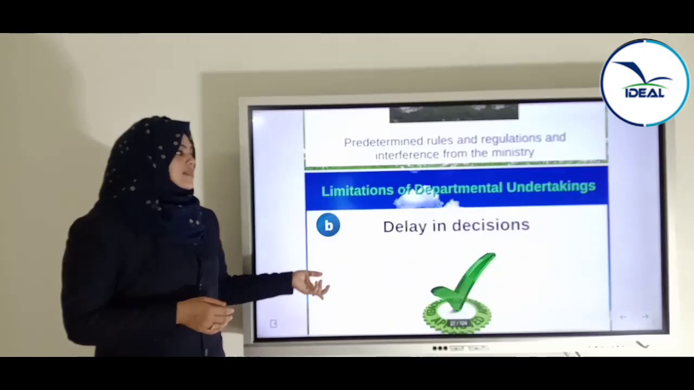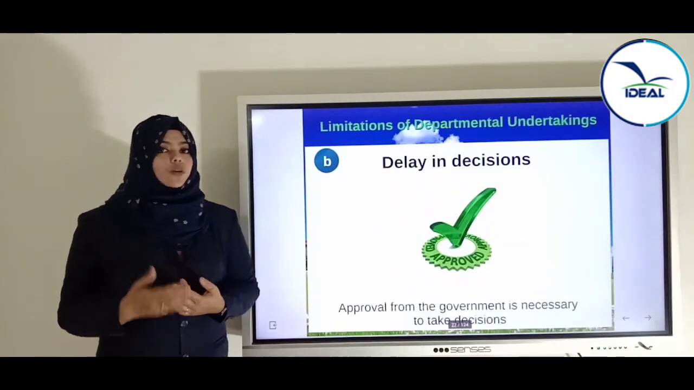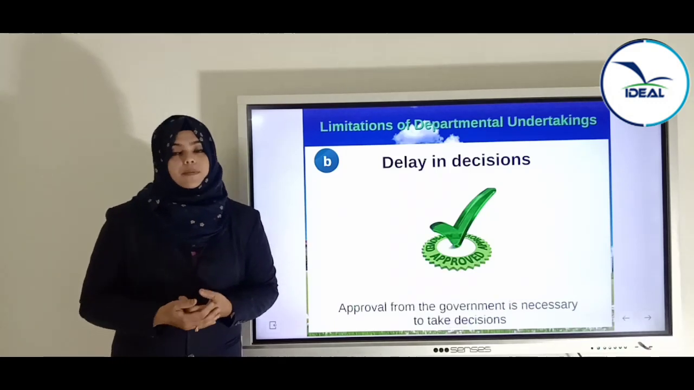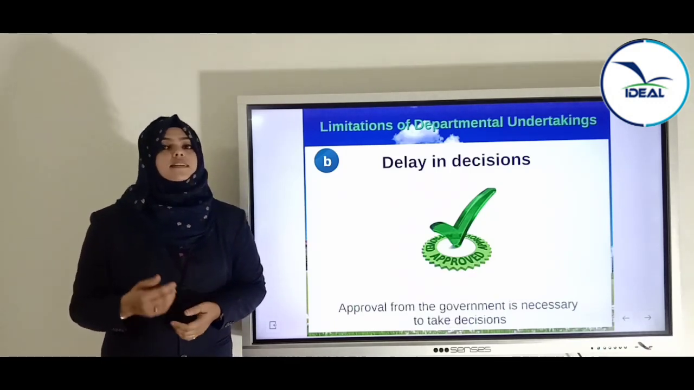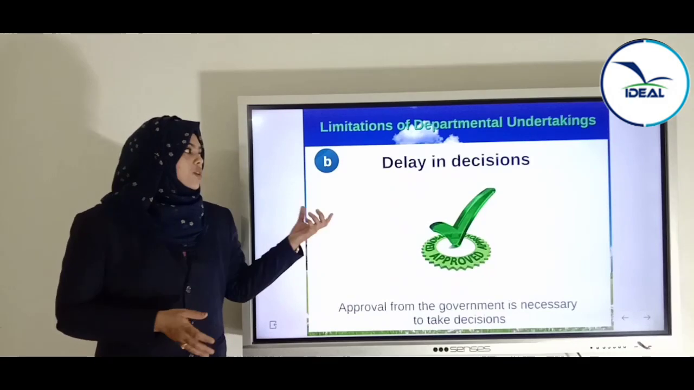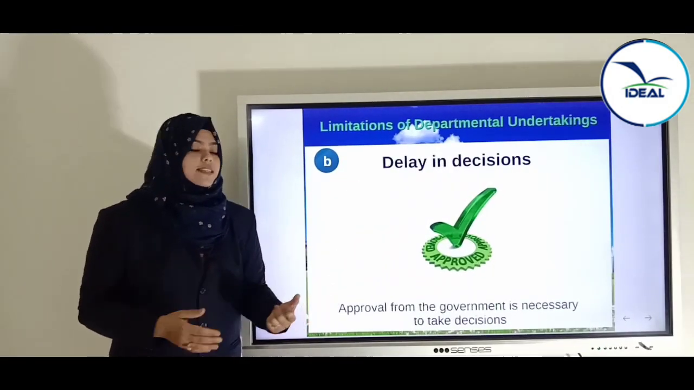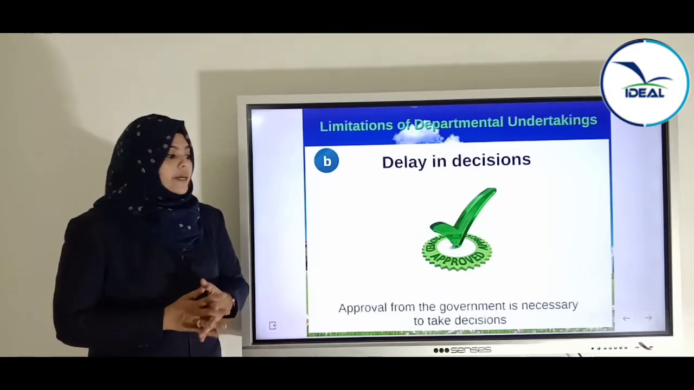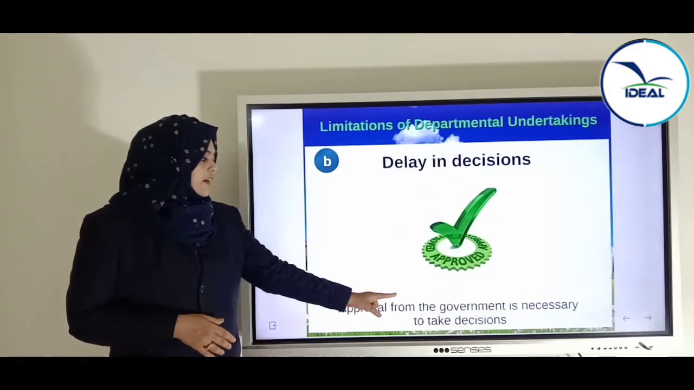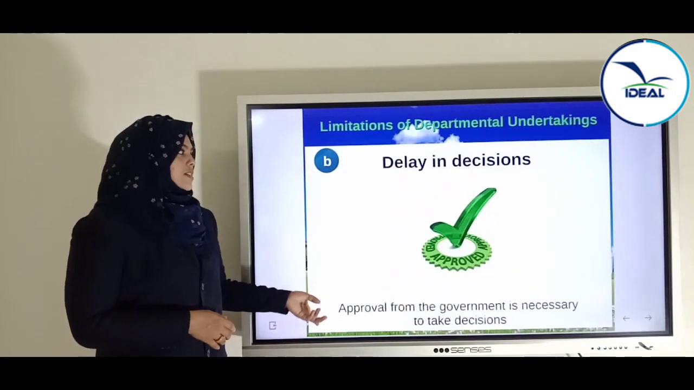Okay. Next is delay in decisions. We know that they have to get approval from the minister, only after that they can implement the action. So always there will be delay in decision. Decision making is not easily possible. Always there will be delay. Approval from the government is necessary to take decisions.